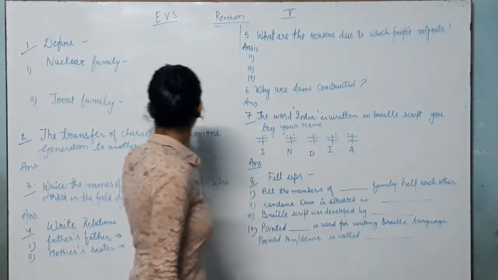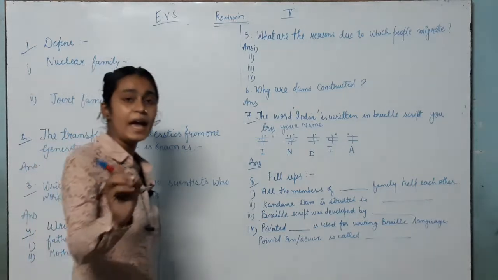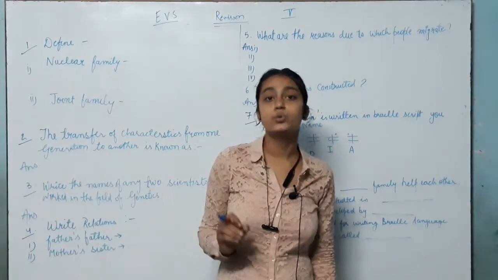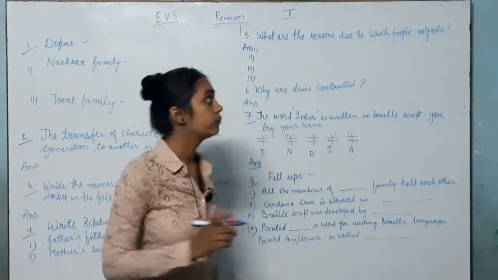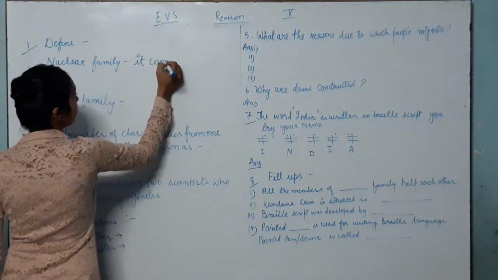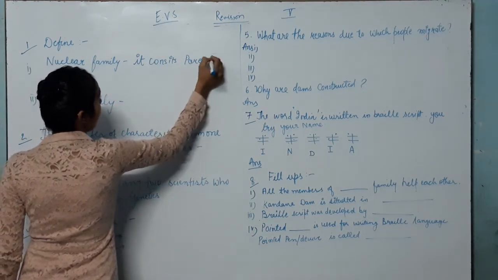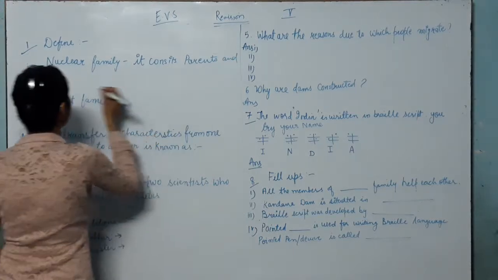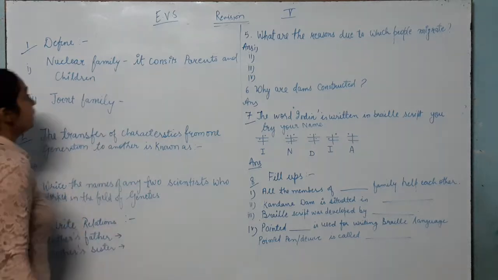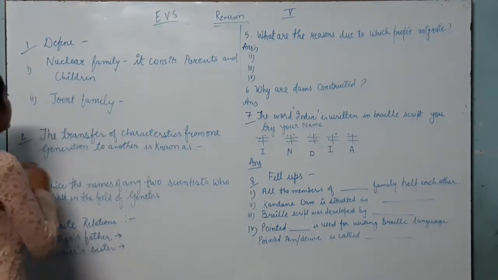Okay, so the first question is: define nuclear family and joint family. As you all know, what is a nuclear family, what is a joint family? Nuclear family consists of parents and children. Okay, in a nuclear family there are only parents and children. What is a joint family?